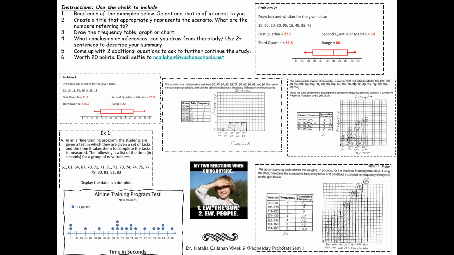Okay, so the next thing what I want you guys to do, if you're at home, because normally if you're going to be in class, we'll be doing this outside with chalk. But since you're at home, you can do this on just a separate piece of paper. So you're going to read each of the examples below. Select one that is of interest to you. Then you're going to create a title that appropriately represents the scenario. What are the numbers referring to? You're going to be looking at each of these boxes, pick one. You're going to go ahead and go, this one makes more sense to me. Interpret the data of what the question is showing here. And then you're going to draw the frequency table, graph, or chart. Some of them was already shown to you, so you can just go ahead and just copy it.